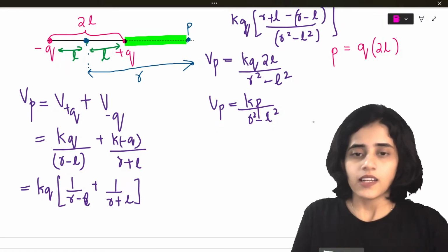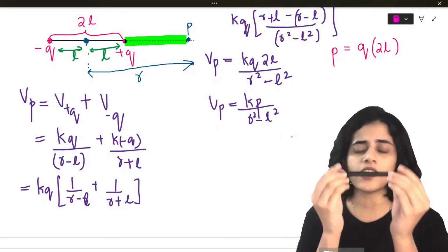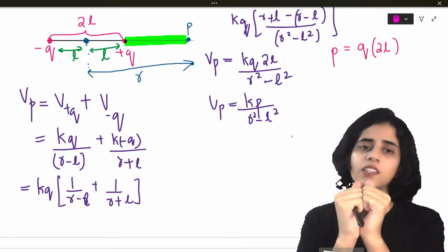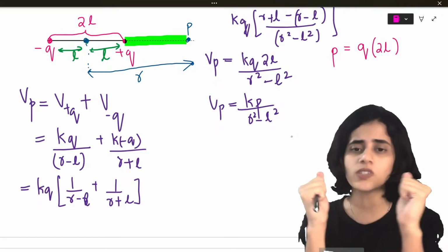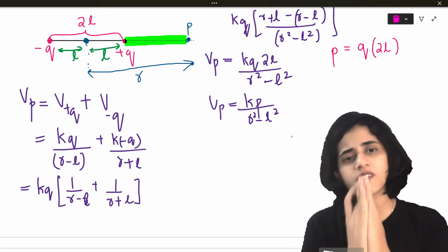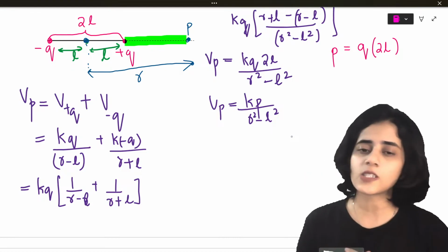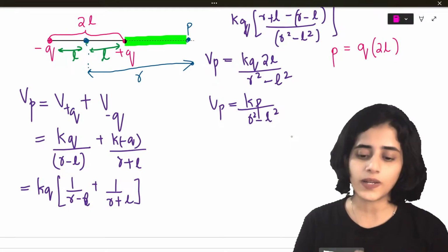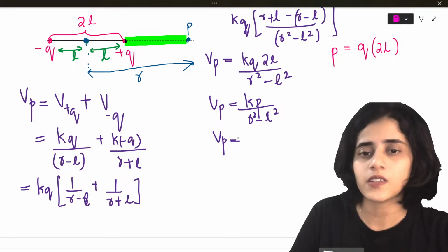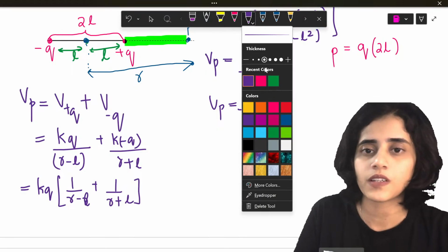Alright. Now, one more thing I can do is if it's a very short dipole. Imagine the two charges are placed very close together. So 2L is a very small value. The charges are very close and it's a very short dipole. Then I can say that L is very small compared to R, isn't it? So you can ignore L square and write down the formula as VP is equal to KP by R square. Okay, let me write that down for a very short dipole.